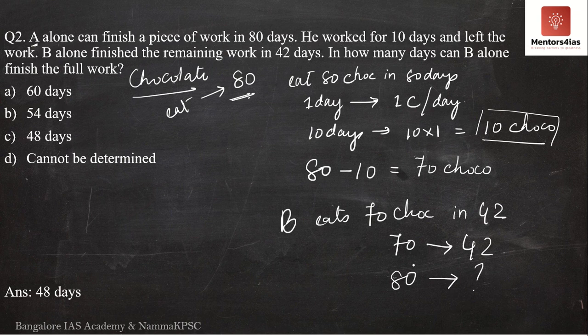Now don't you see the similarity with the traditional method? It is all the same thing, but this is a bit simpler to understand. So again, nothing but cross multiplication over here. We have 80 into 42 divided by 70. So 0 and 0 get cancelled over here. 7 6s are 42, 8 into 6, nothing but 48. Therefore, the correct answer is 48 days. This is the correct answer.